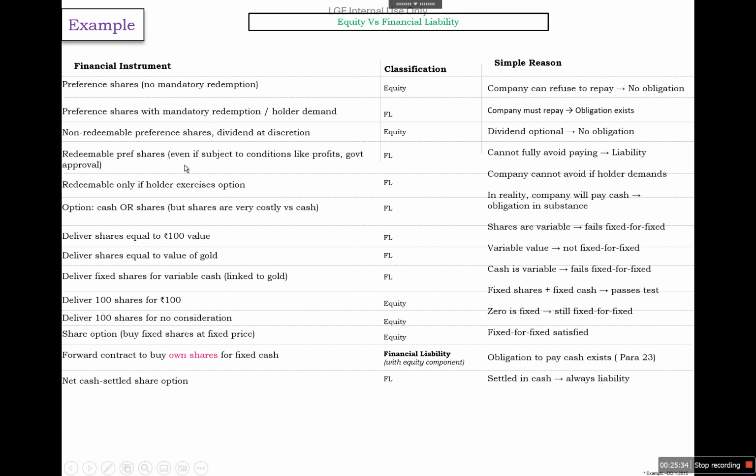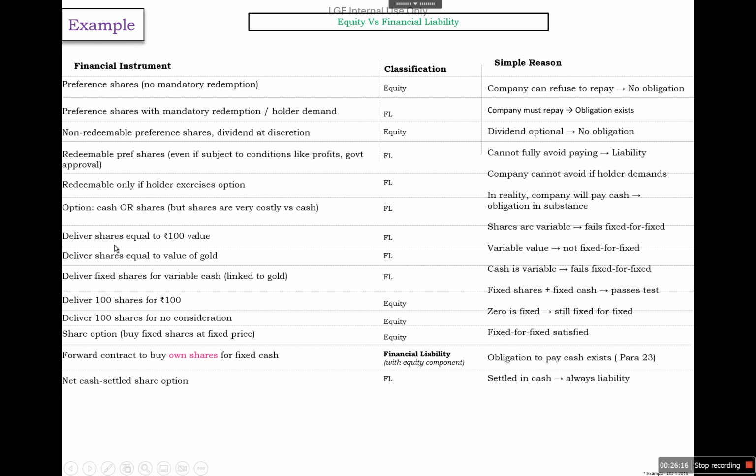And redeemable preference shares, even if subject to conditions like profit, government approvals, etc. So here also, these are redeemable preference shares, so the obligation to pay exists. So it will be called a financial liability. Next is redeemable only if the holder exercises options. So the issuer has a liability to pay. So it will be classified as a financial liability. Next is option, cash or share, but shares are very costly versus cash. So again, it is a financial liability because in reality, the company will pay cash. So obligation in substance is there. So it will be classified as a financial liability.